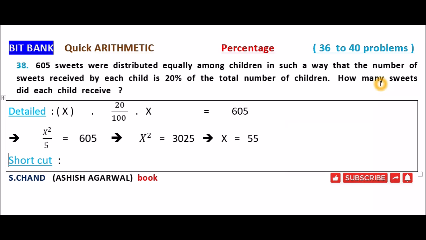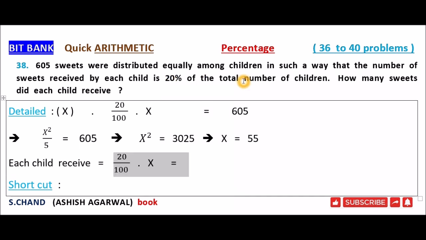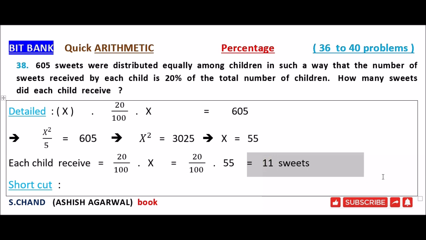Now the question is how many sweets did each child receive? So the number of sweets received by each child is equal to 20% of the total number of children. Total number of children is x. So 20% of x, 20 by 100 into x, and we got the value of x is equal to 55. Just simply substitute. So 20 by 100 into 55, 1 by 5 into 55, 55 by 5, that is 11 sweets. So 11 sweets is received by each child.